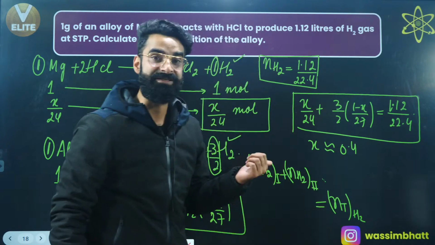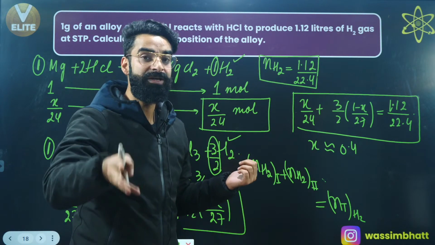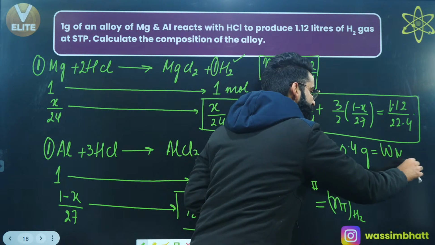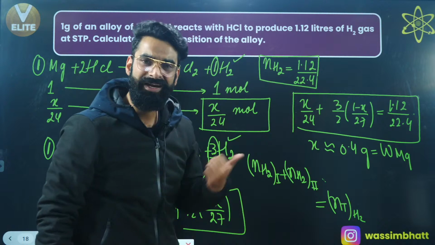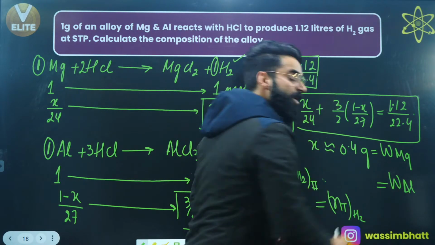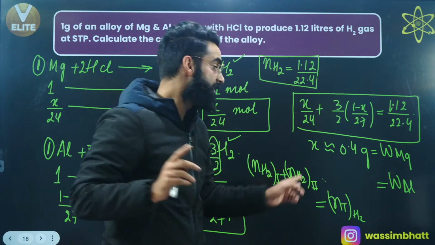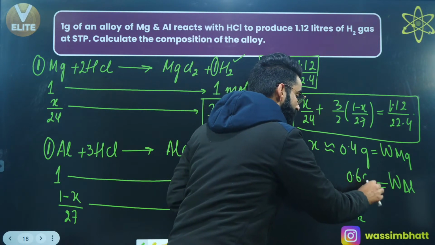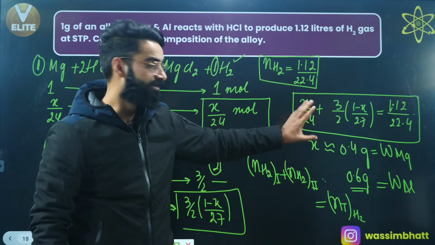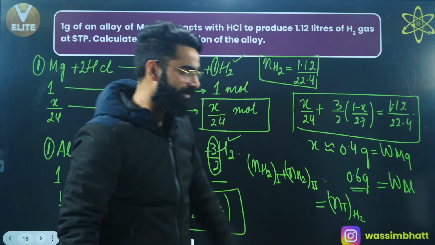What was X basically? X, I had assumed, was the mass of magnesium in the container. So this is basically the mass of magnesium in the container. Well, if you got the mass of magnesium in the container, you can calculate the mass of aluminium in the container as well, which was 1 minus X if you remember. So 1 minus 0.4 comes out to be 0.6 grams, right? So you exactly got the mass of magnesium and aluminium in the container, right?